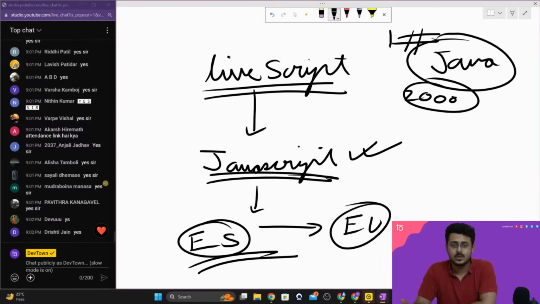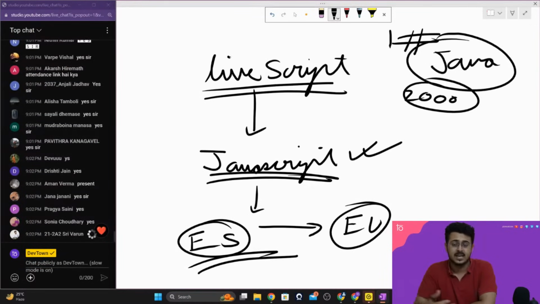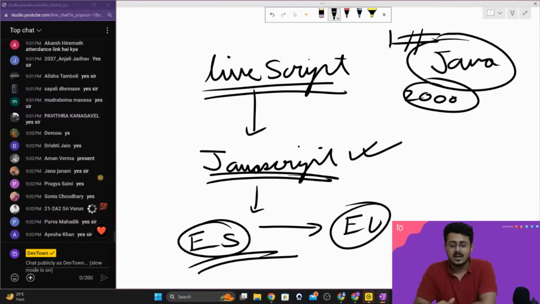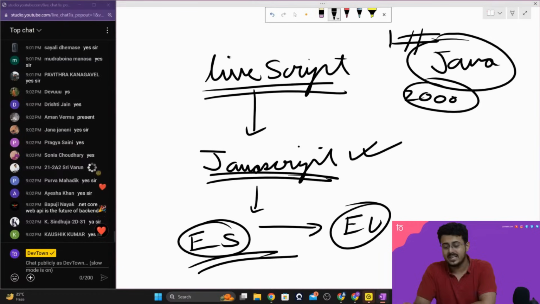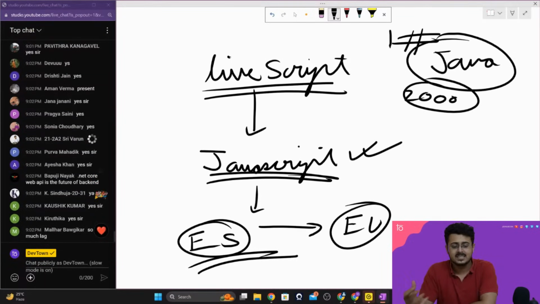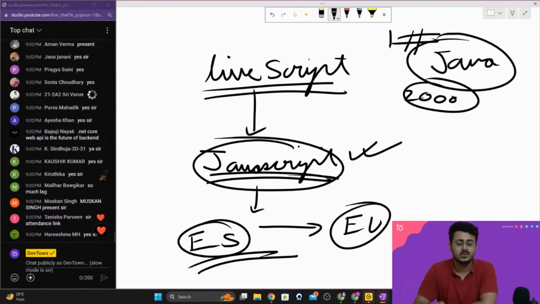The latest versions are going to be ES6, ES7. So different versions of JavaScript have different values: 5, 6, 7. We are going to learn the latest version of JavaScript, of course. But anybody who is talking about ECMAScript or JavaScript or LiveScript is actually referring to just JavaScript, guys.